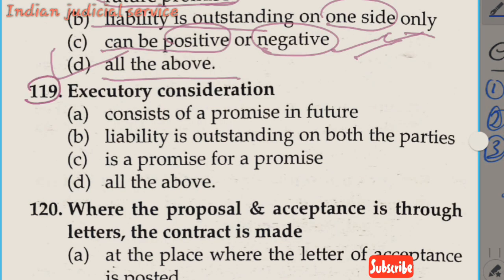Now question number 119, executory consideration. In the previous question we discussed executed consideration, but now this is executory consideration.